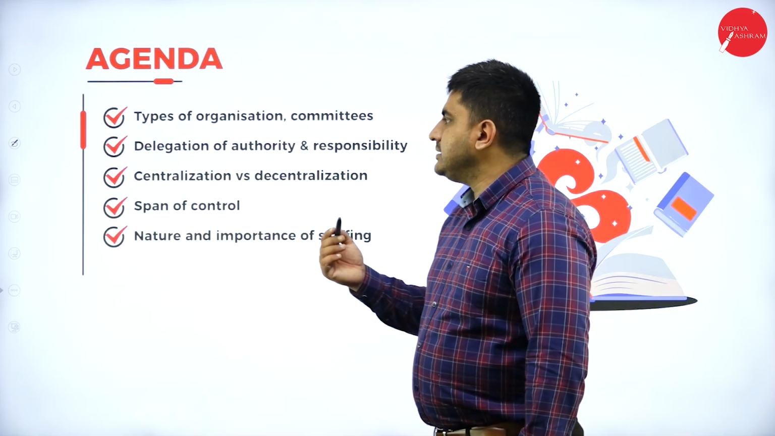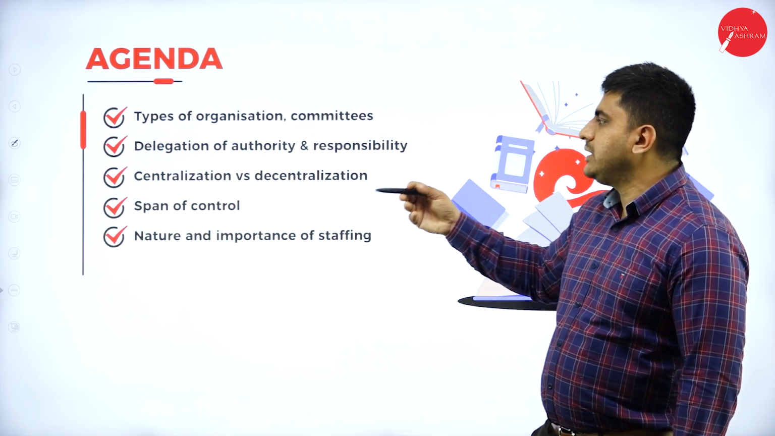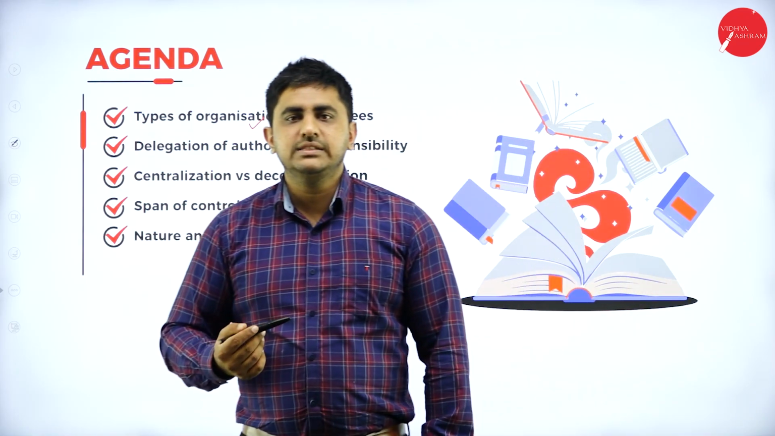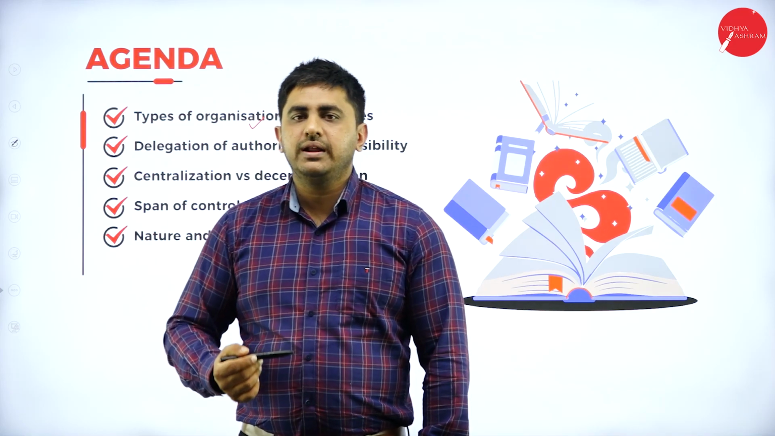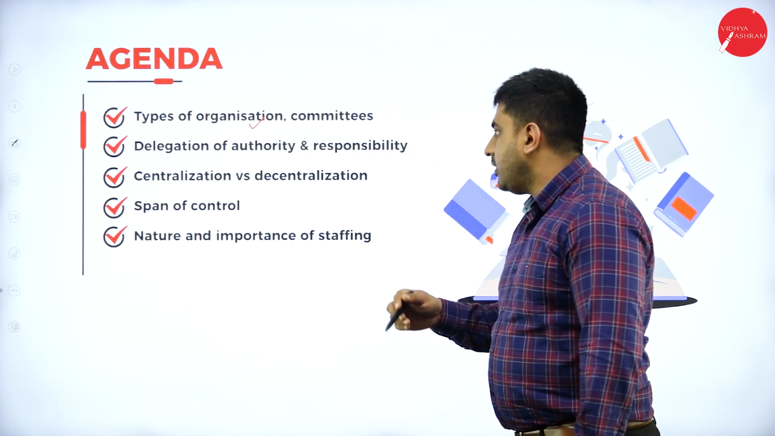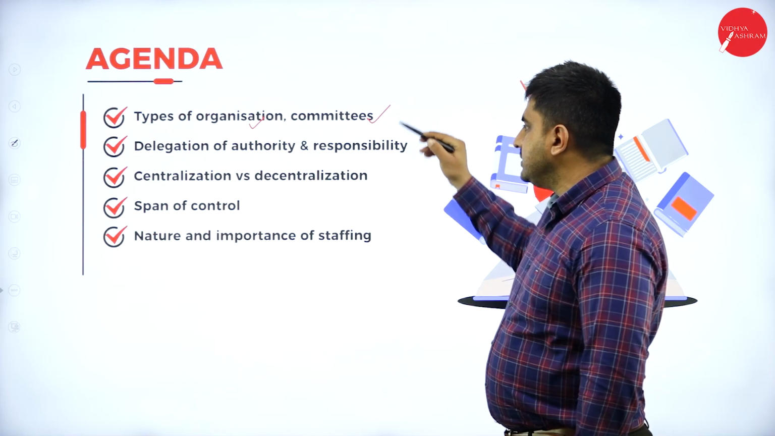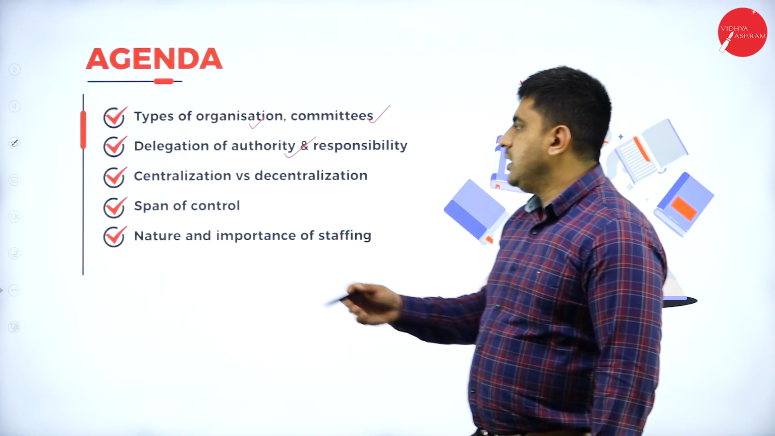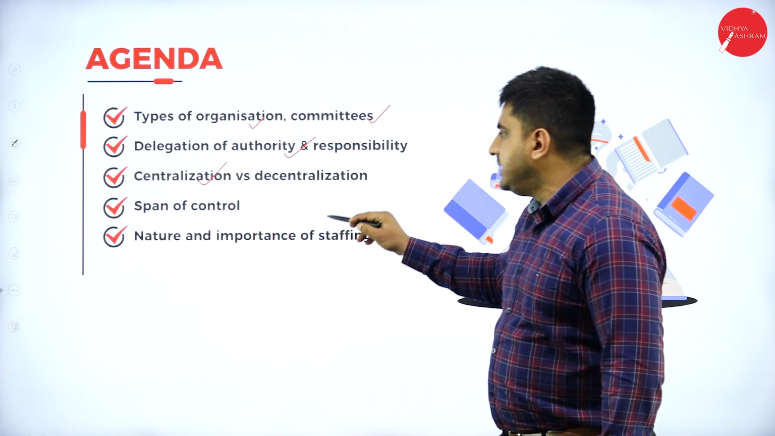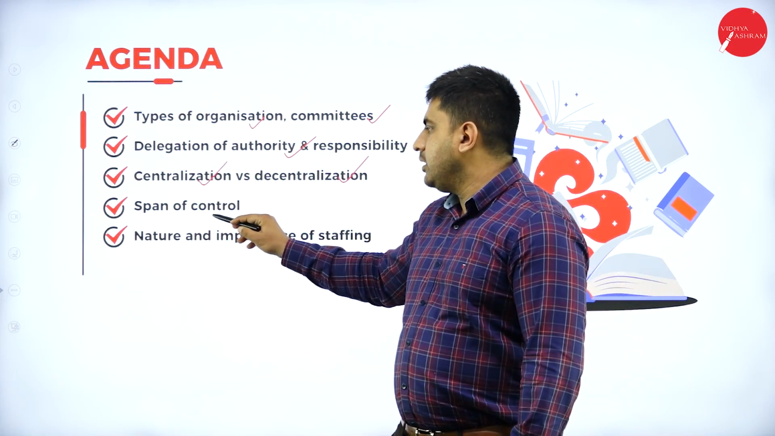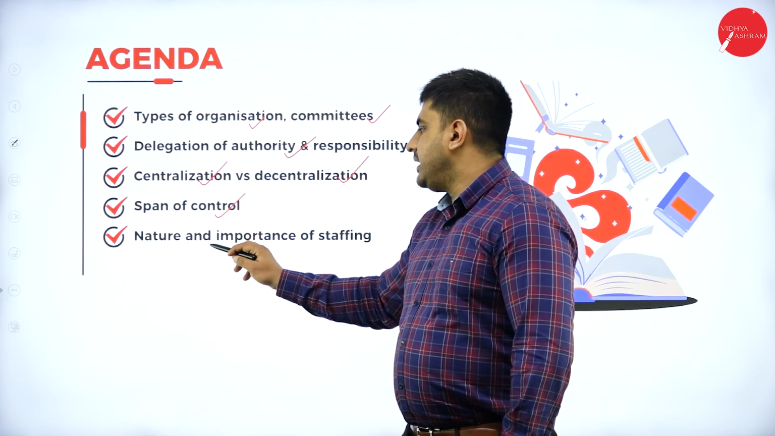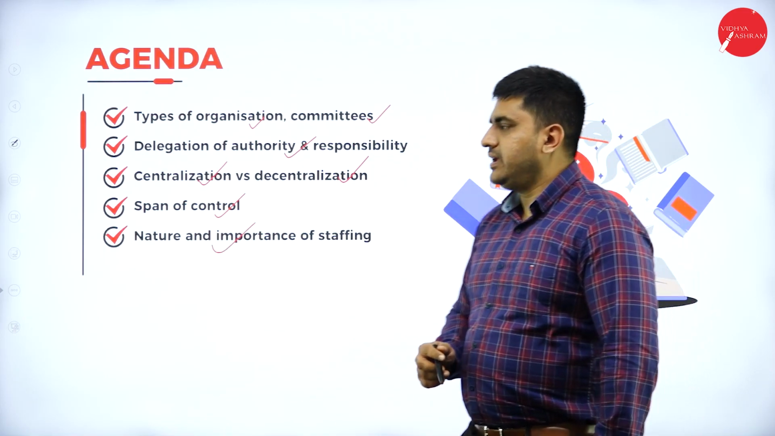So in today's class, what we will be dealing with is the remaining two types of organization, that is the matrix organization structure and divisional organization structure. We'll also be understanding what the different committees are, delegation of authority and responsibility, what is centralization, what is decentralization, meaning of span of control, and also nature and importance of staffing.